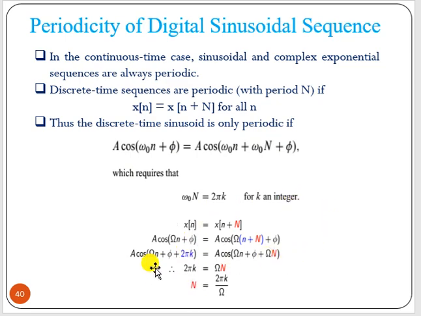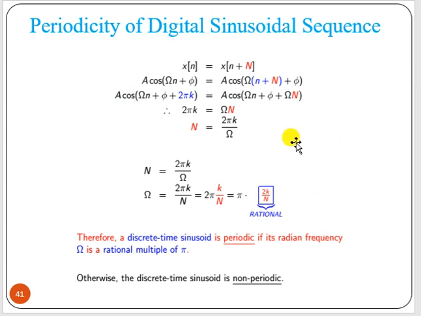Now if we consider an analog frequency, an analog signal, cosine of capital omega n plus phi, then with n equal to n plus N you will get this. Now this capital omega N should be equal to 2 pi k. Then N, the period, equals 2 pi k by omega. Now what we can see is that omega equals 2 pi k by N, or pi into 2k by N. 2k by N is a rational number.